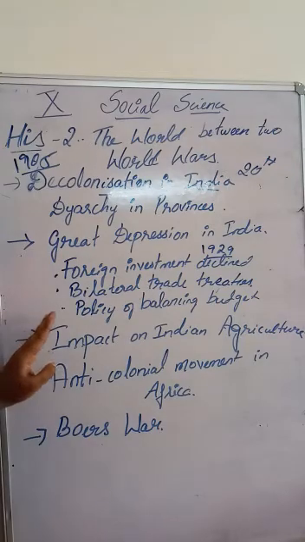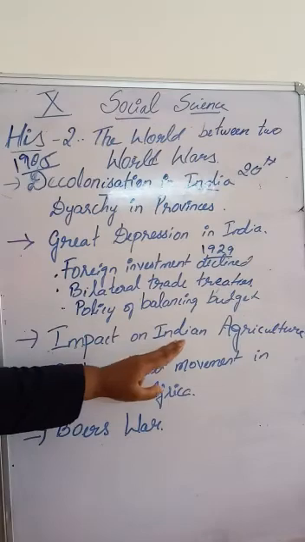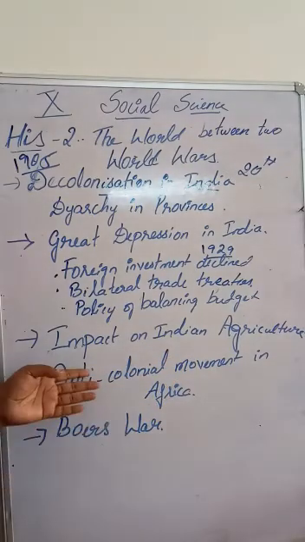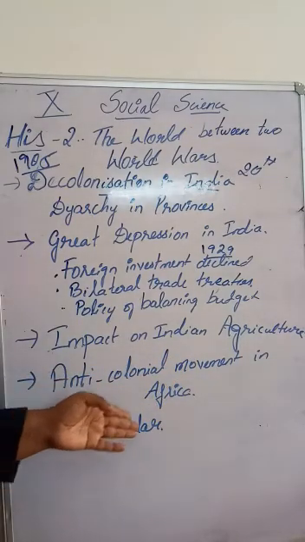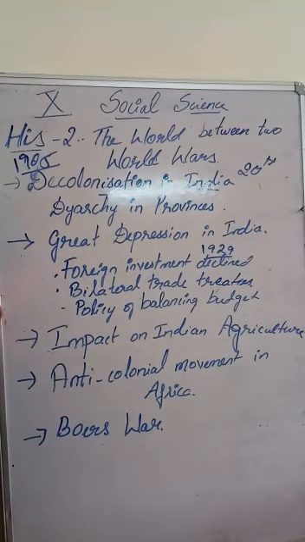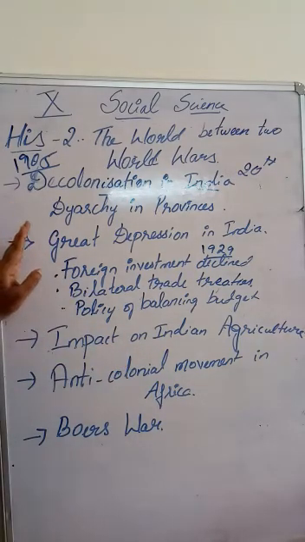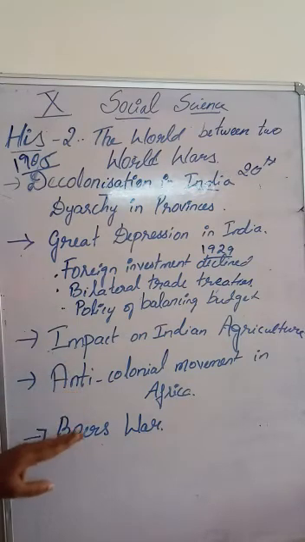The value of the farm produce declined by half, and the rent of the land was the same. Because of that, the farmers and also the businessmen were forced to sell their gold and silver to pay the rent to the British, because the land rent is the same, but the price of whatever they were producing was very low.